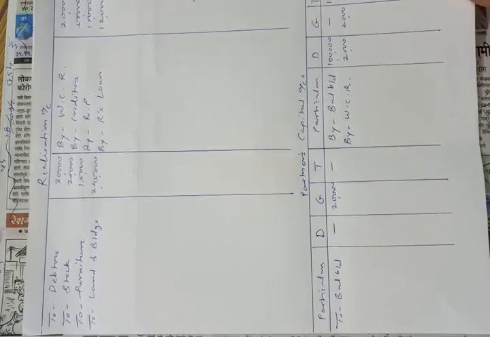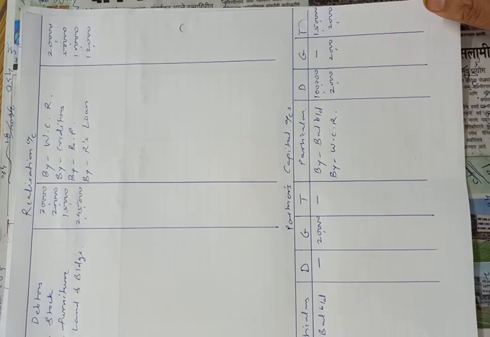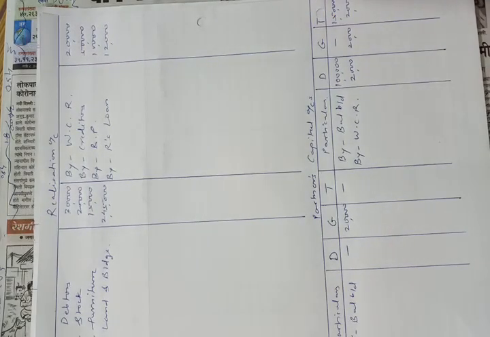Now let us start solving the adjustments. In the first adjustment, they told us that debtors realized rupees 28,000 and creditors and bills payable were paid at a discount of 10%. First, we will pass the entry of assets realized. In the first adjustment, debtors realized rupees 28,000. In the second adjustment, furniture was sold to N for rupees 12,000.